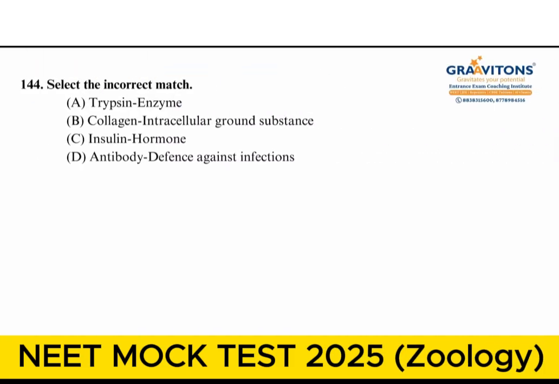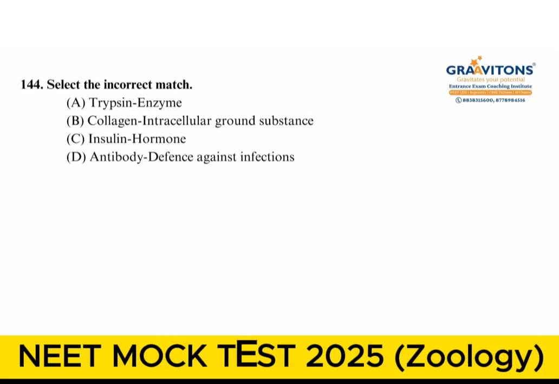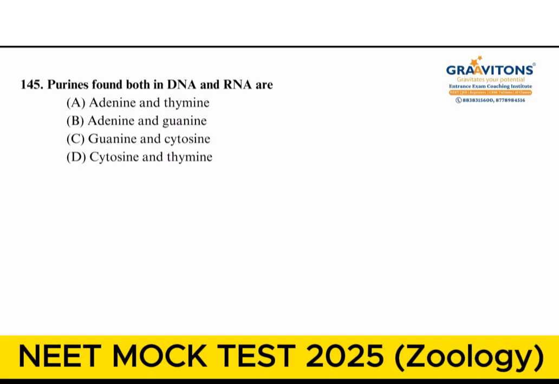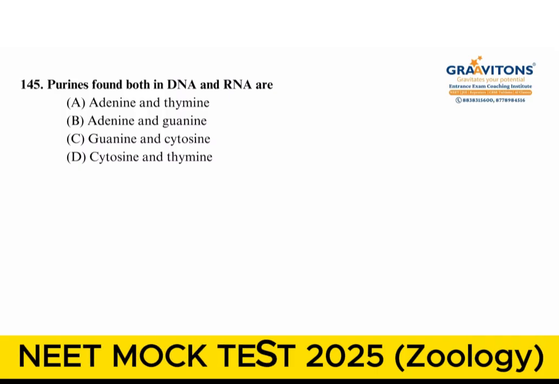The next question, select the incorrect match. Trypsin is an enzyme, correct match. Collagen is not an intracellular ground substance, it is an intercellular ground substance. In the question they have asked us to pick the incorrect match. Insulin is a hormone, this is also correct. Antibody is defense against infections. Answer is option B.